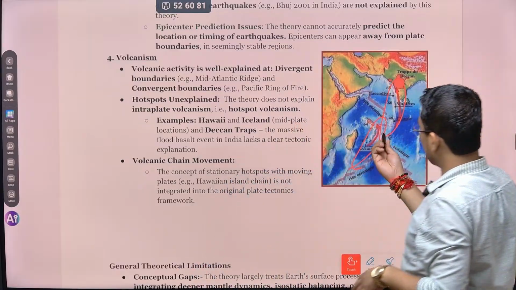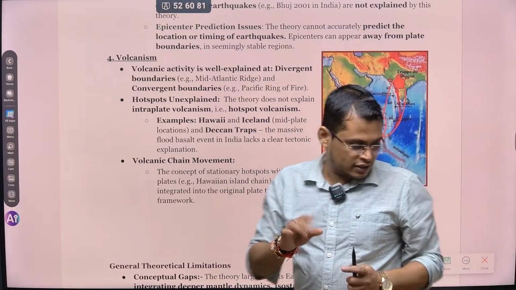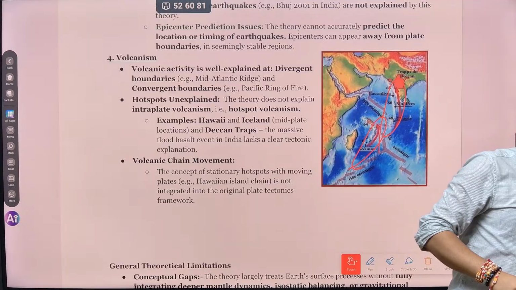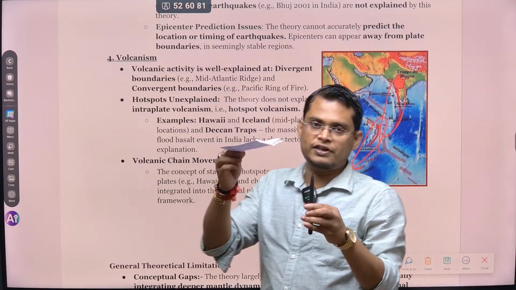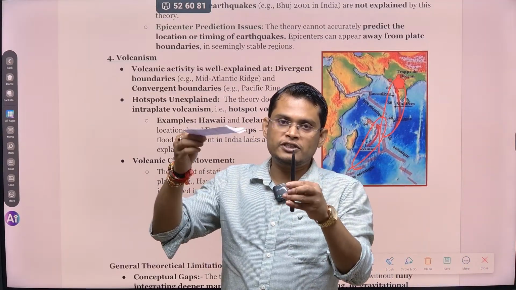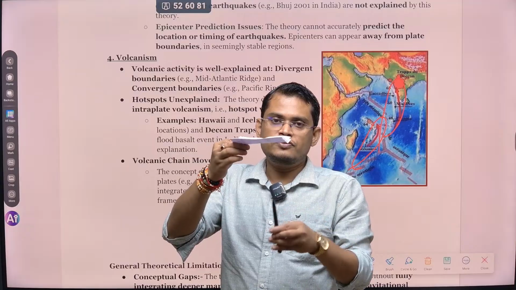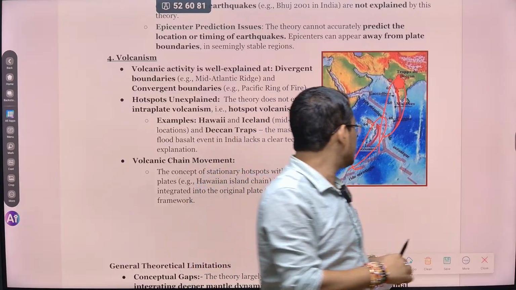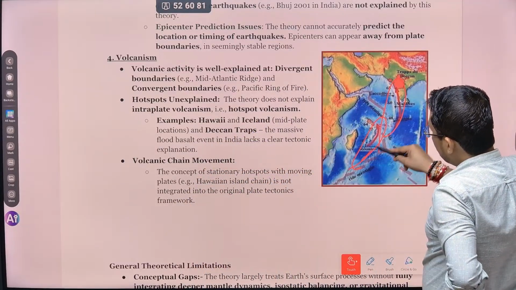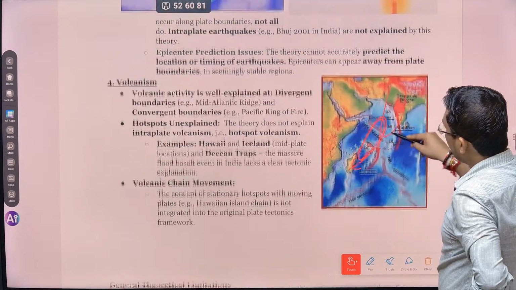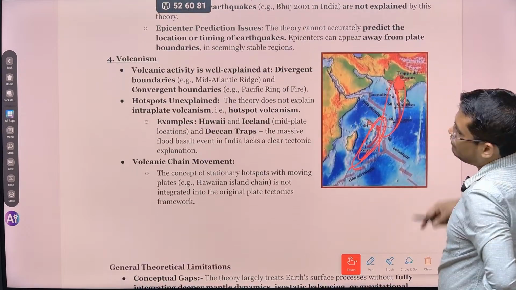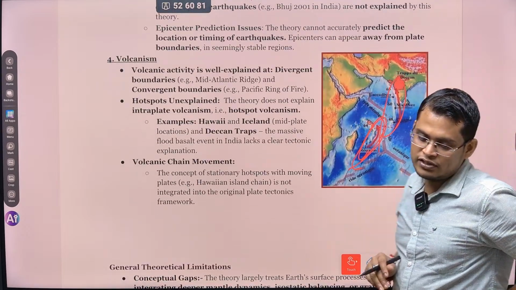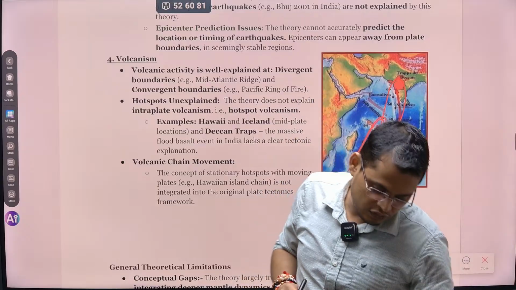You can see this location is fixed. देखो, let's take the example. This location is fixed, but this plate is moving. This location is fixed, the plate is moving. So because of that, you can see a chain of volcanic hotspot islands will be formed, but plate tectonics is not able to answer that question as well.